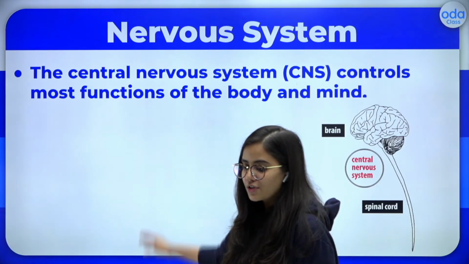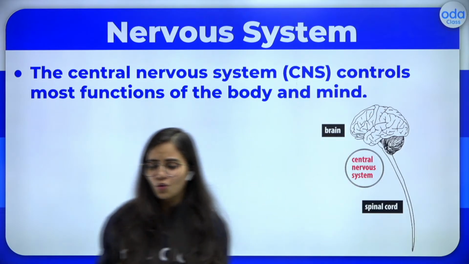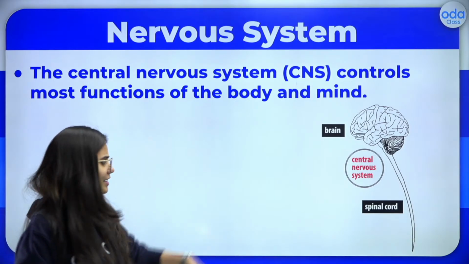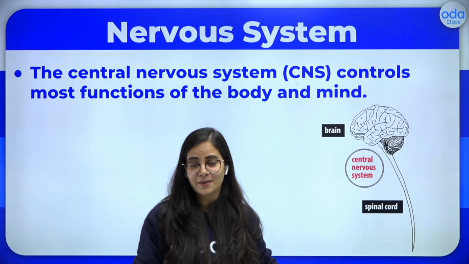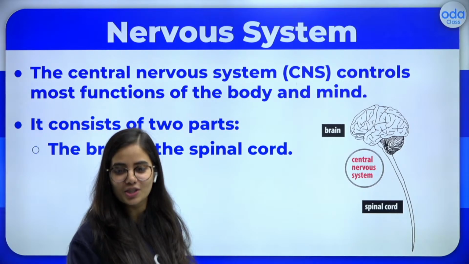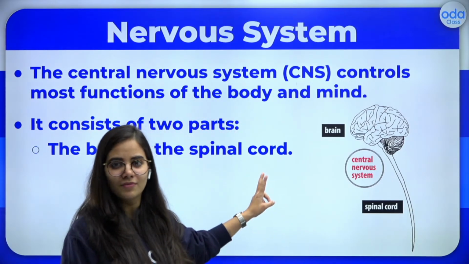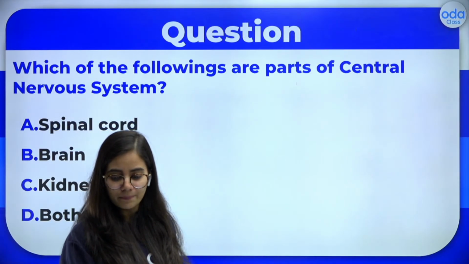You can see the central nervous system, or the CNS, actually controls most of the functions which our body performs, right? So you can see it's a very, very important part for us, because everything that we are going to do will be controlled by the brain and the spinal cord. You can see here there are two parts involved in this. We all know about it. That is the brain, which is attached to the spinal cord.